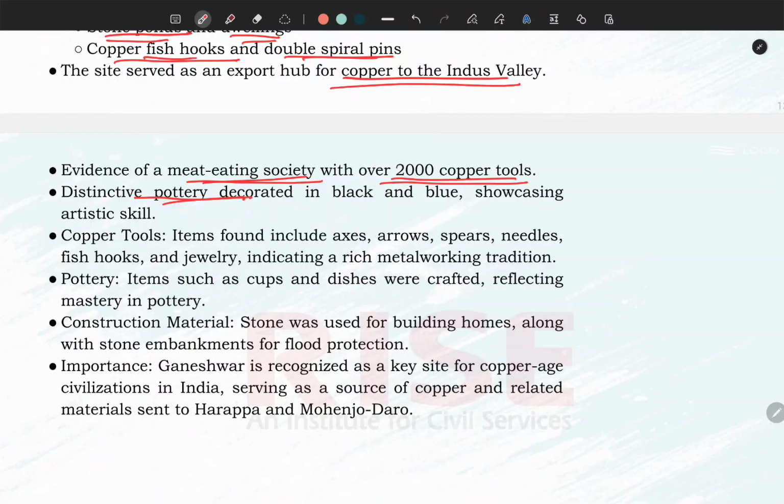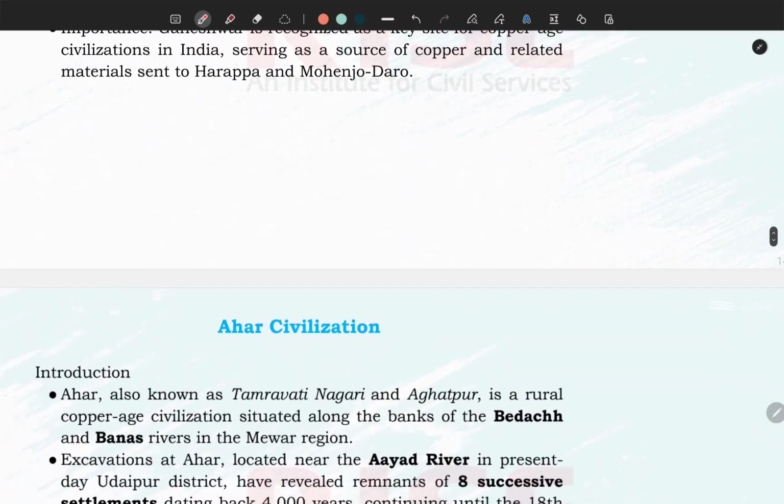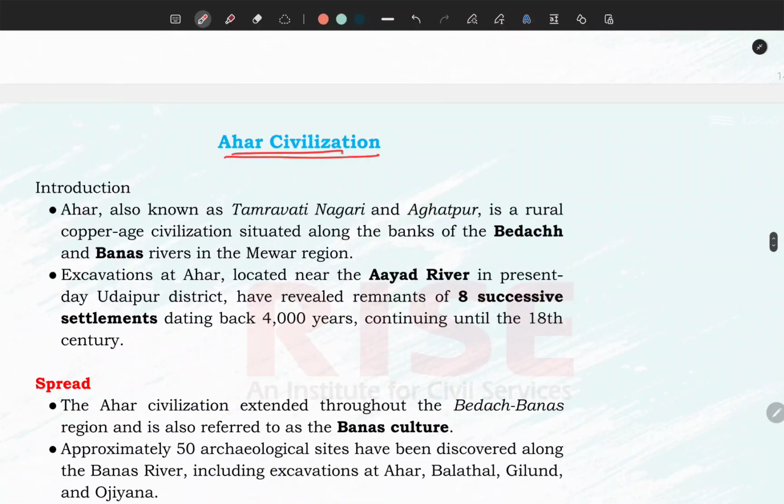Distinctive pottery is there, copper tools are there. The period of this Copper Age civilization is distinct from the Bronze Age civilization. The pottery of that period is basically black and red pottery, which we'll discuss in the Ahar civilization. So Ganeshwar is important, then comes the Ahar civilization. Ahar is located on the Ayad river, which is a tributary of the Banas river,